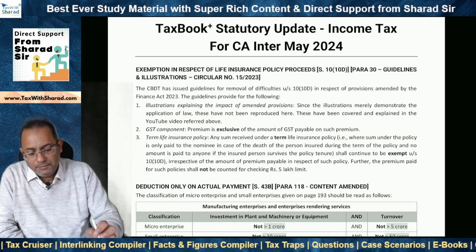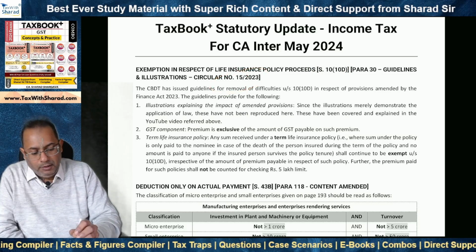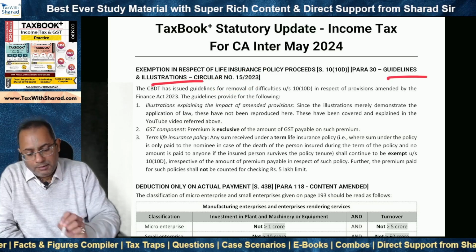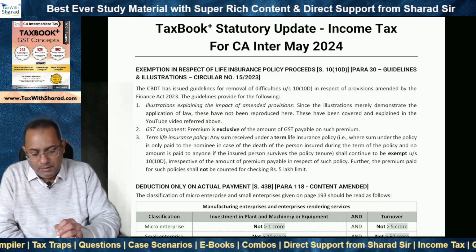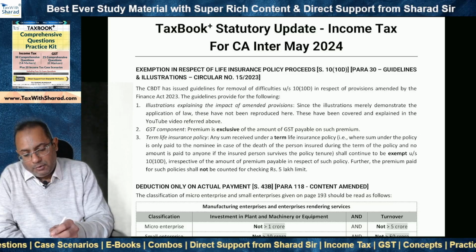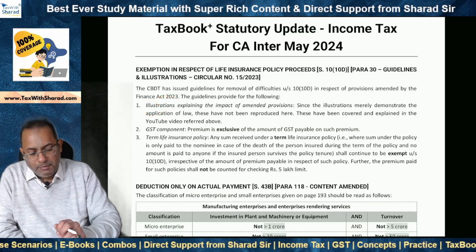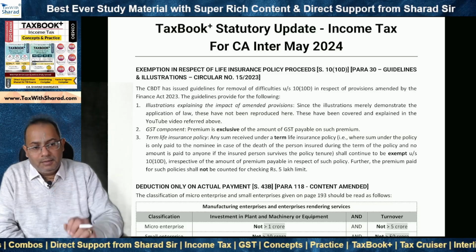So first we will move on to section 10(10D), which deals with exemption in respect of life insurance proceeds. CBDT has issued circular number 15 of 2023, which contains certain guidelines and illustrations. So in a nutshell, basically 3 points need to be taken care of. One, the CBDT has provided certain illustrations which explain the impact of the amended provisions. That means provisions as amended by the Finance Act 2023.